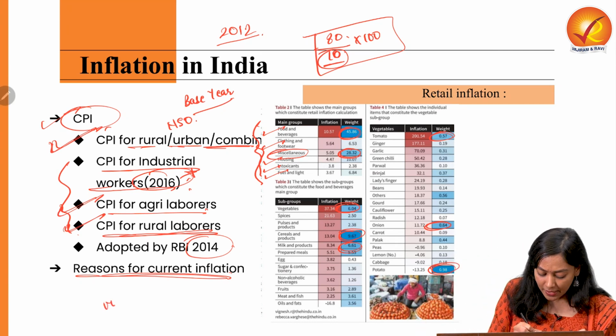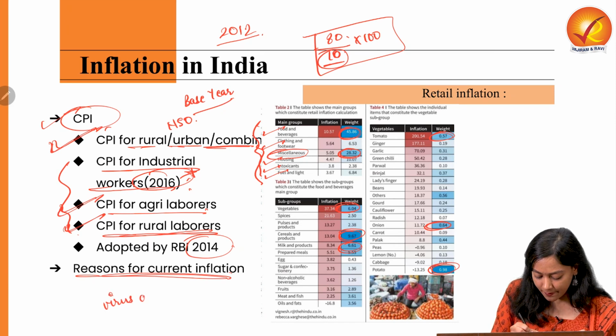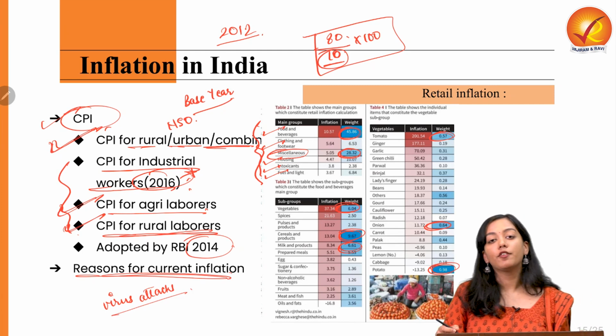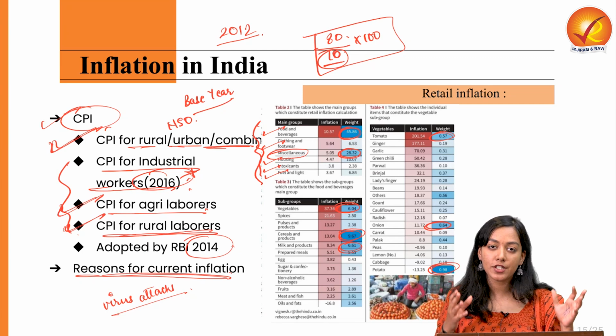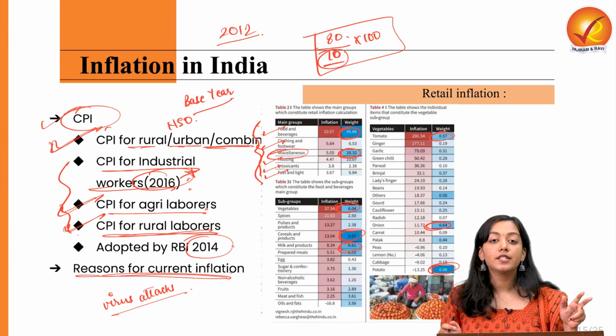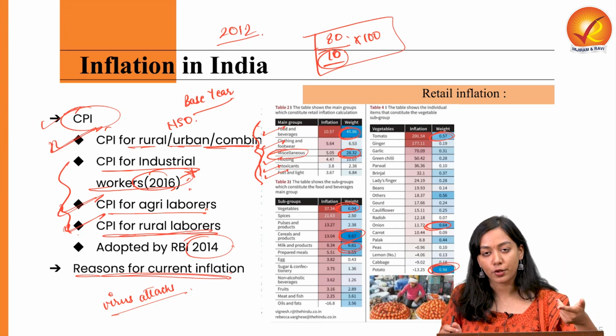Second, because there have been virus and pest attacks in the fields of tomato, especially observed in the regions of Maharashtra and Karnataka. So these are the reasons which have compromised the production of tomatoes.